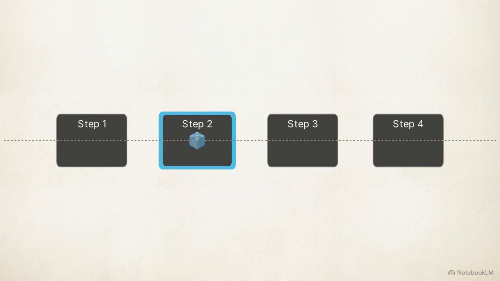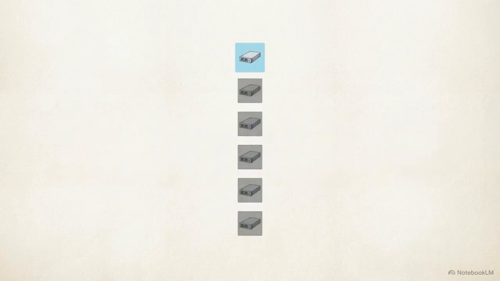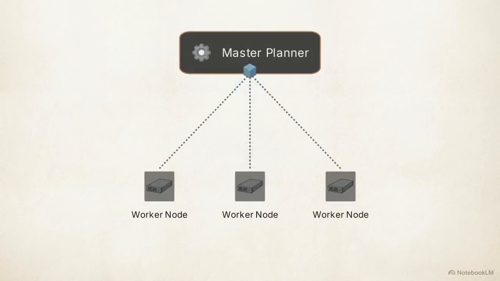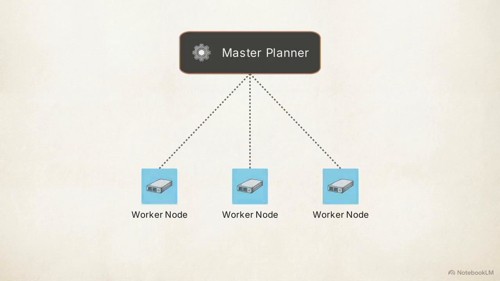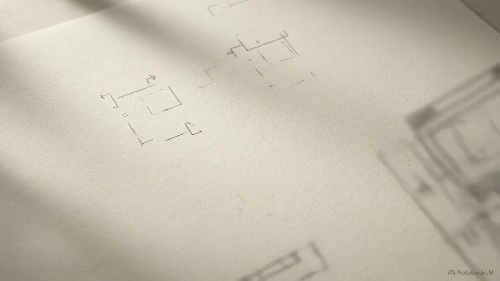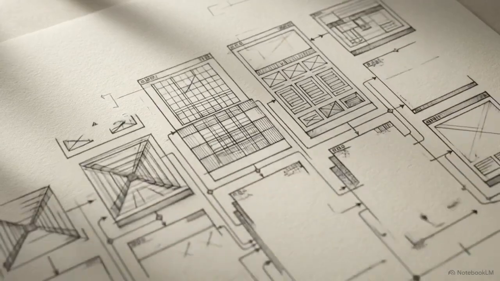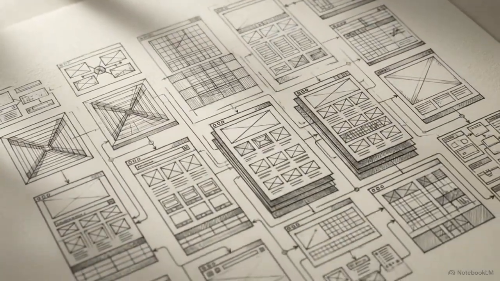Waiting for one step to finish before starting another often wastes available compute. When mapped subtasks are independent of one another, the architecture shifts to parallel delegation. A master planner distributes the work simultaneously to distinct worker nodes. Uber applied this parallel architecture via the Figma console to automate the generation of their software design specifications.